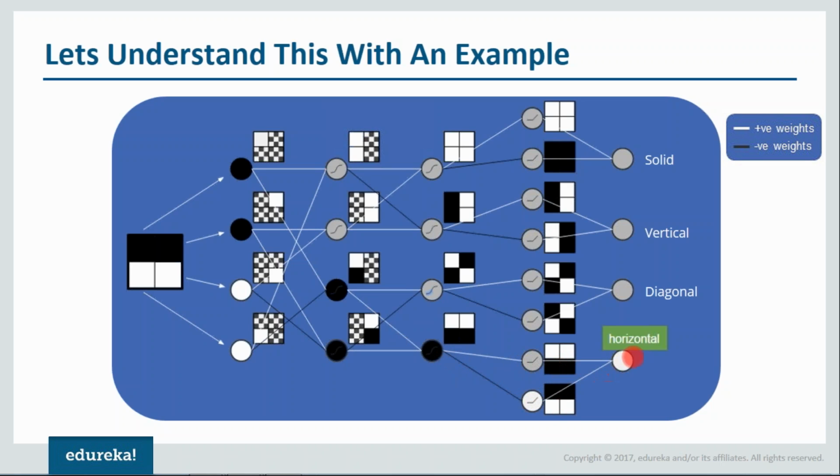After that, it'll detect, and the output you can see will be a horizontal image, not a solid, not a vertical, not a diagonal, but a horizontal. And after that, we are going to calculate the difference between the actual output and the desired output, and we are going to update the weights accordingly. Now, this is just an example, guys.